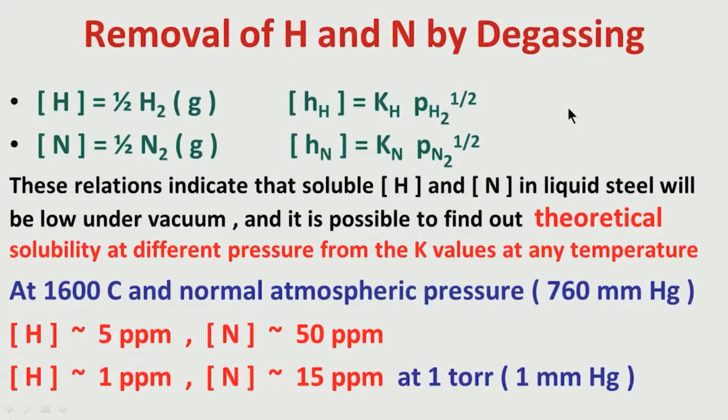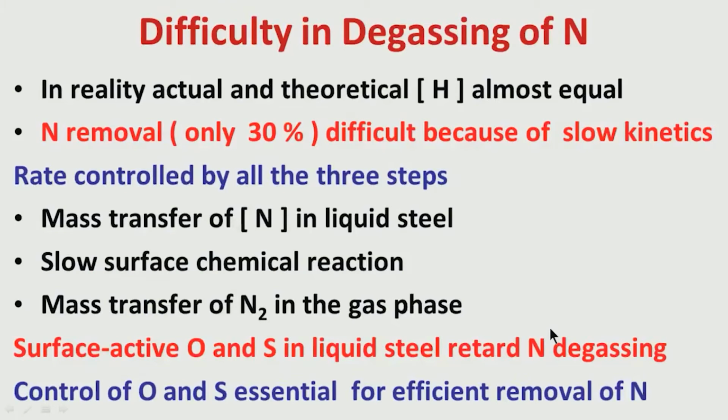What these figures are giving you are basically the theoretical solubility limits, theoretical calculations based on thermodynamics. It does not take into account the kinetics. Now, if you go into the stages of how these reactions take place, that means if you involve kinetics, then we will see that some of the theoretical values we are trying to get may not be possible to achieve in reality.